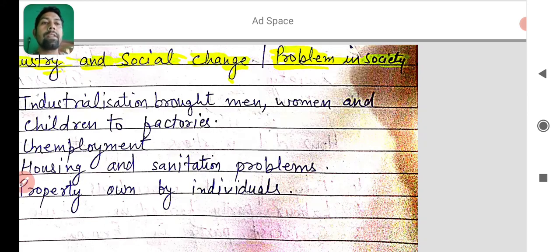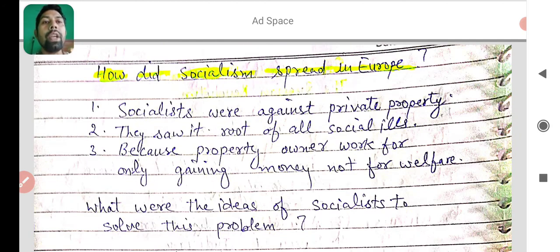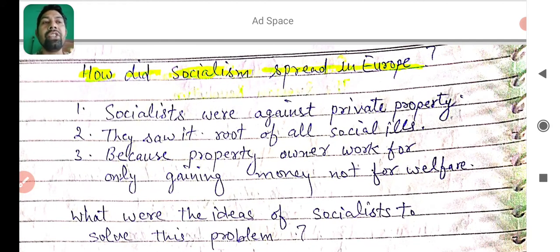And the next is, how did socialism spread in Europe? You learned that there were three major types of people living in Europe. After the French Revolution, there was change in society, with radicals, liberals, and conservatives. And there was an age of industrialization also in Europe, and that industrialization gave some problems in the society, and you learned about the problems. Now, how did socialism spread in Europe?